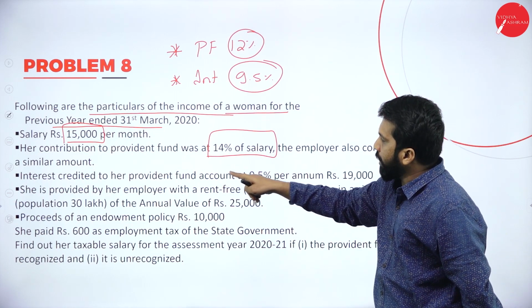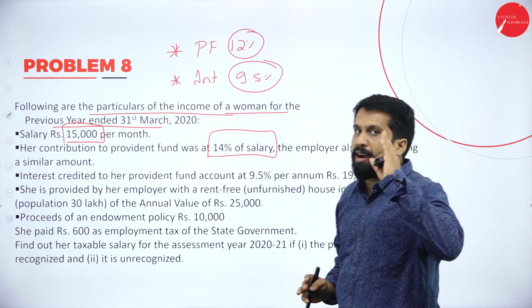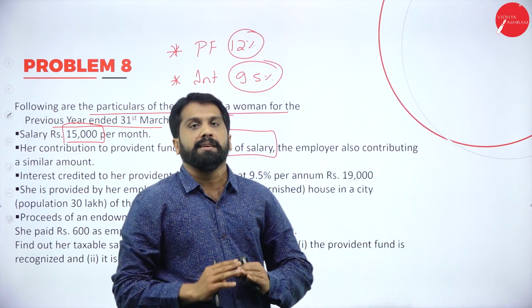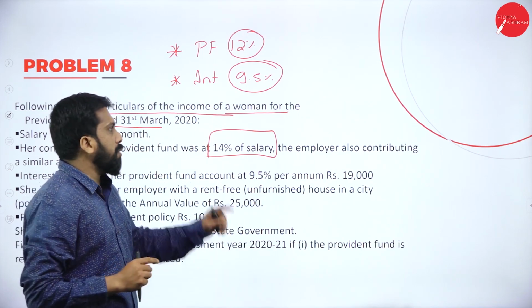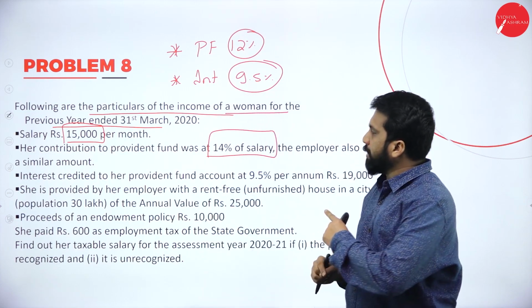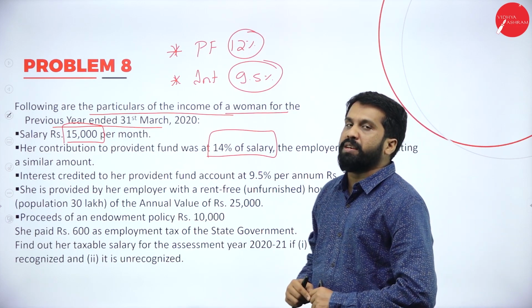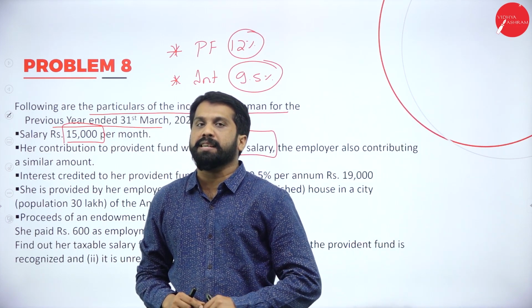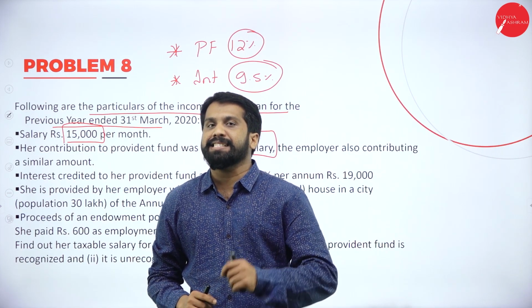We are not talking about the employee, we are talking about the employer. The employee can give 100% also, that is not a matter. How much is the employer, the owner, contributing? If the owner is contributing above 12%, up to 12% is exempt, above 12% taxable. Any interest on PF above 9.5% is taxable. Up to 9.5% it is exempted.